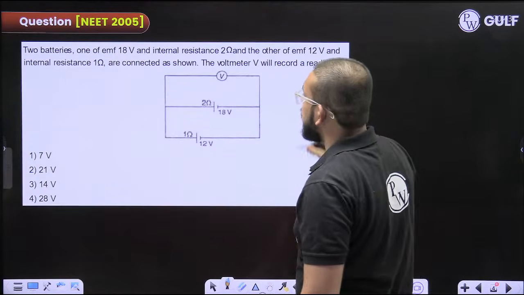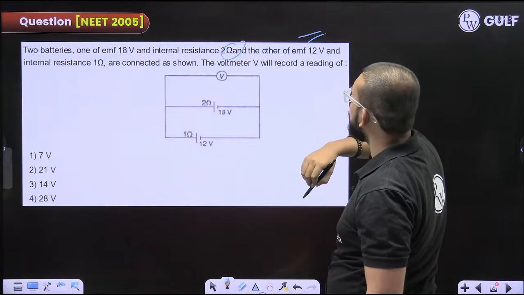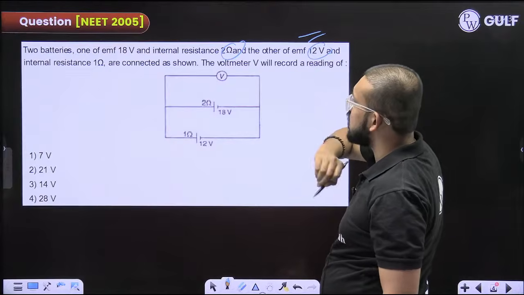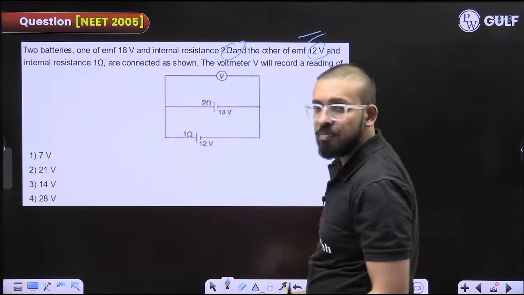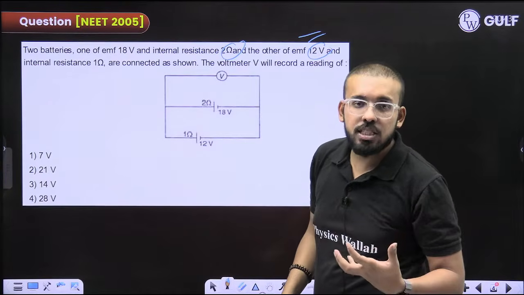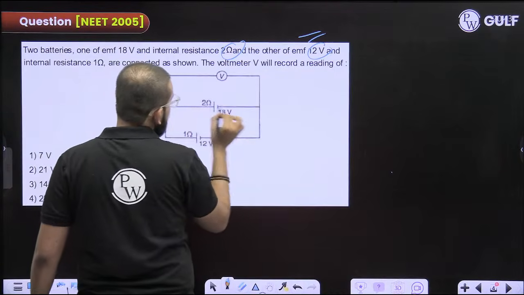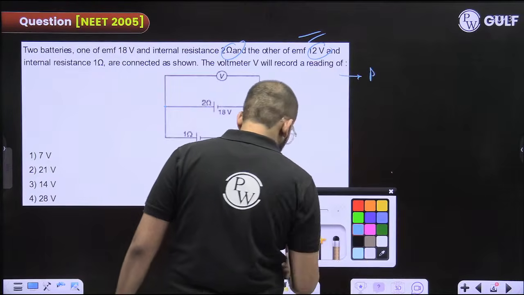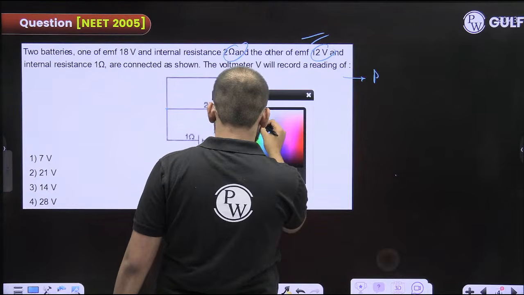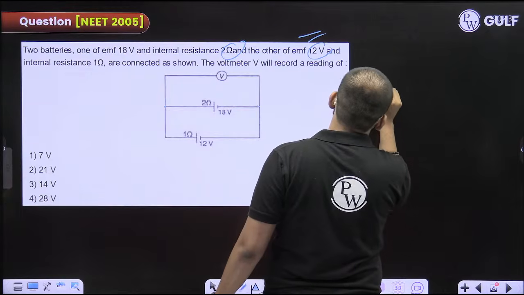So they are saying that two batteries, one of EMF 18 volt and internal resistance 2 ohm, and the other of EMF this much and internal resistance that much, are connected as shown. The voltmeter will record a reading of what? So first just identify whether these batteries are connected in series or in parallel. Clearly, these batteries are connected in parallel.